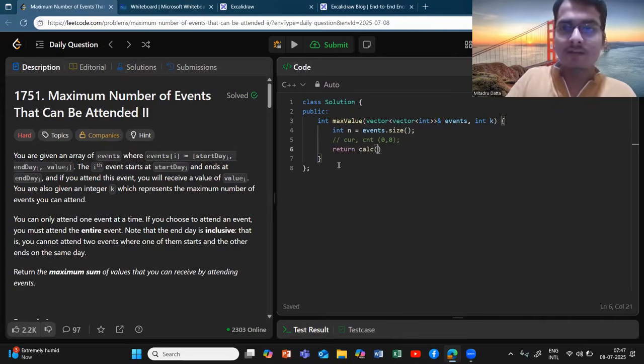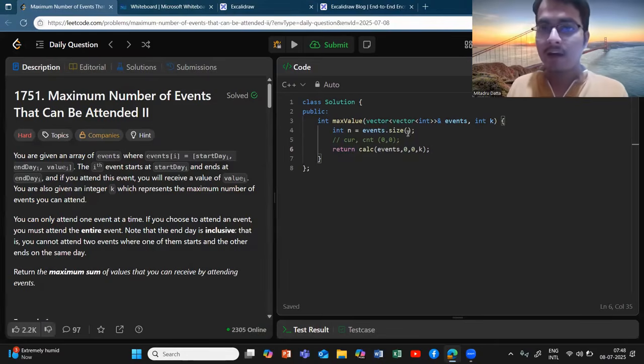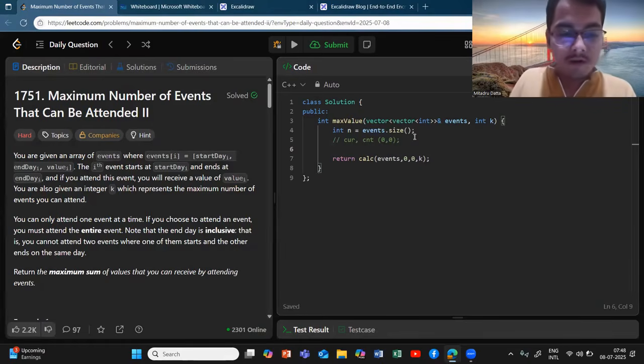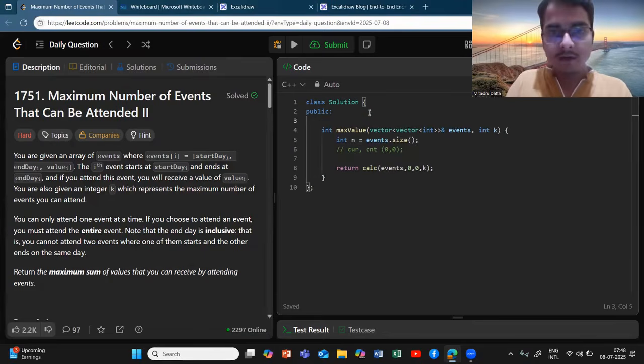Let's say I'm writing a recursive function calc, which will take the events, and it will start with 0 and initially k also. But one thing you should never forget is that, as I told you, we should have a start index array on which we will apply that binary search. Let it be a global vector start.